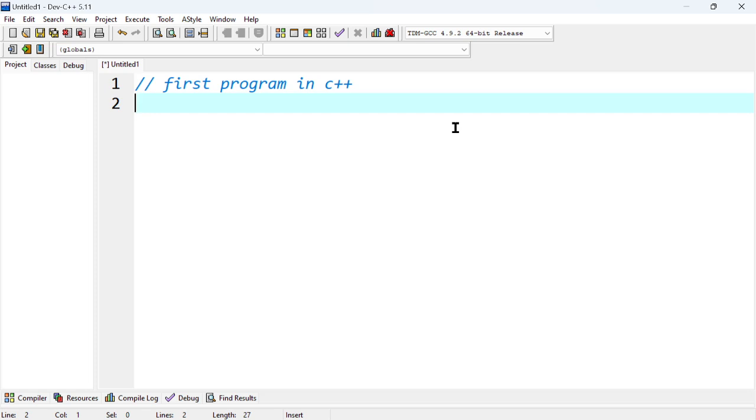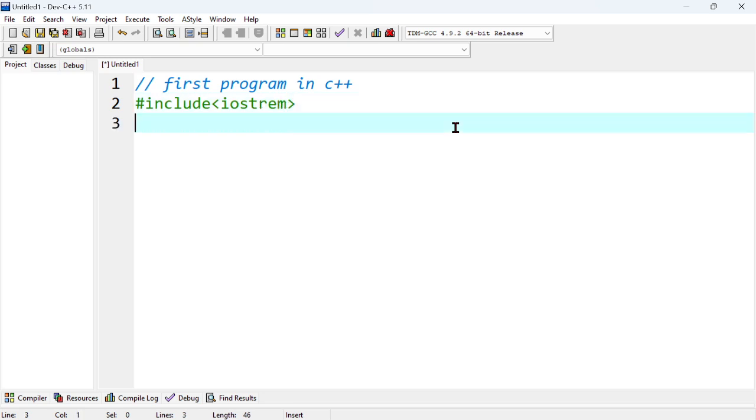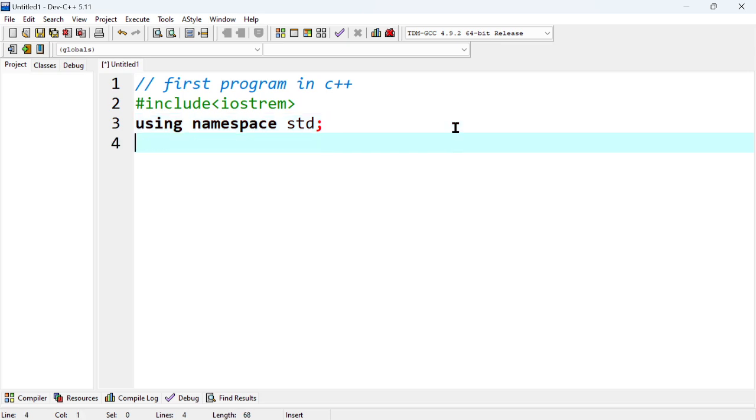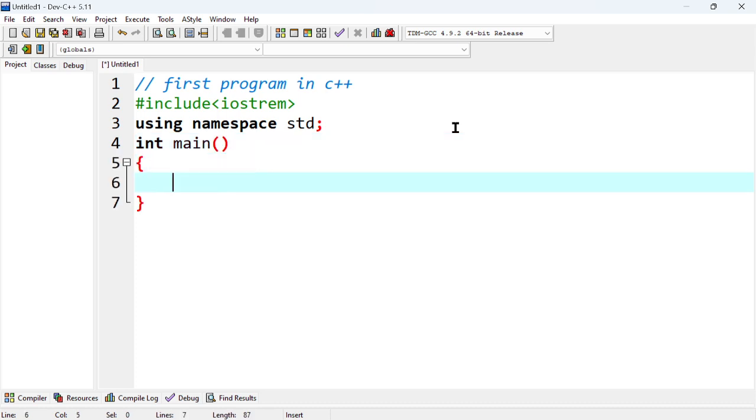So this is the comment part. Then I'm writing the header file, hash include iostream, then using namespace std. We are using namespace std in Dev C++ for including some basic predefined functions. And then here I'm using int main, and we are going to write a program.